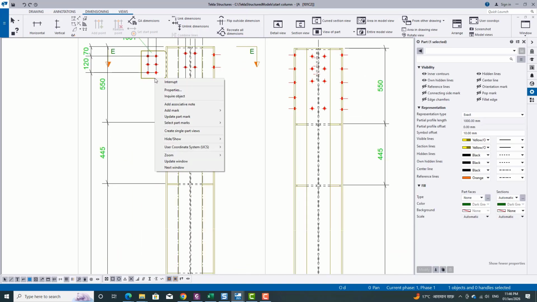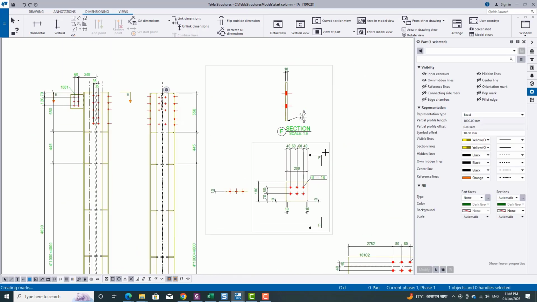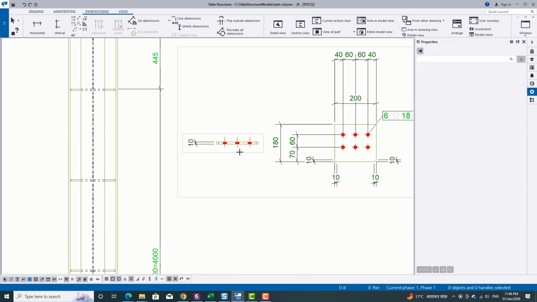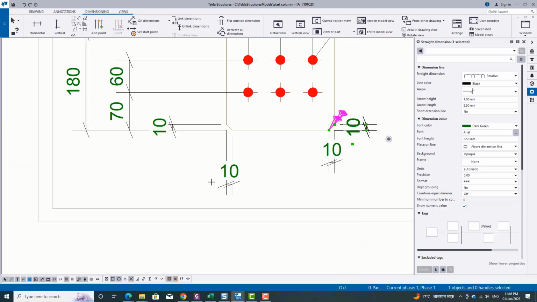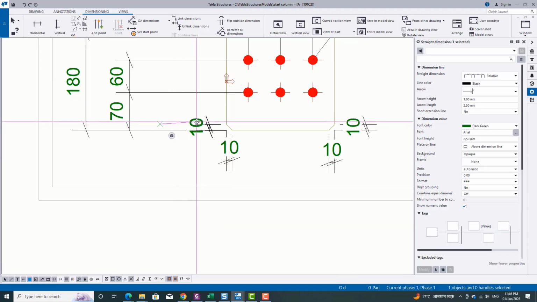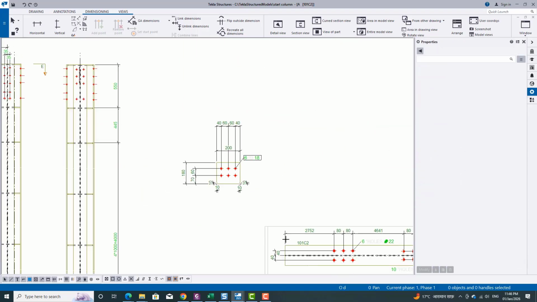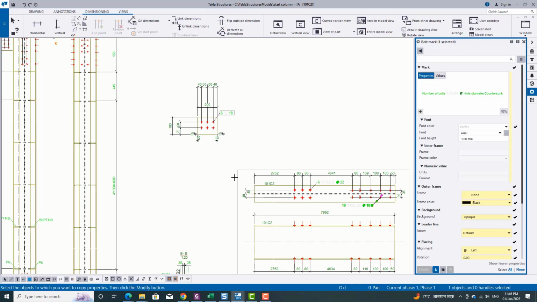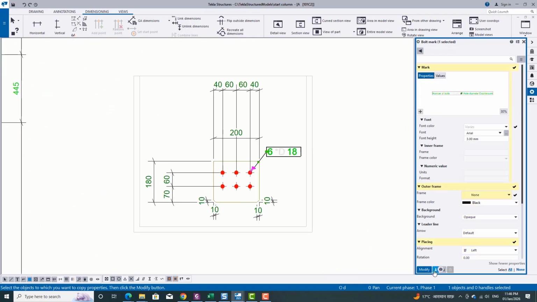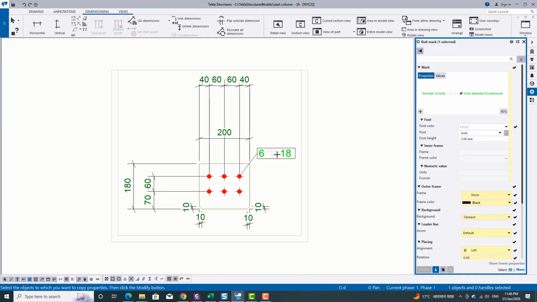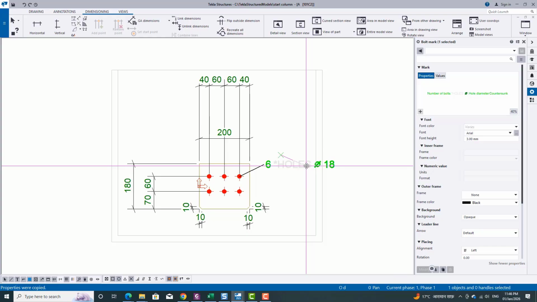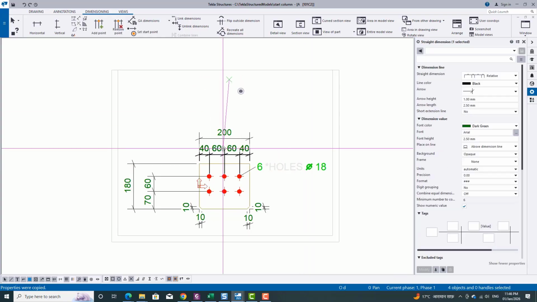Now let's move to the gusset plate. You can create the single part by simply right clicking and going with create single part view. Now again match property the hole dimension. Click on that, then click the match property. Now again select this one and click on the modify.